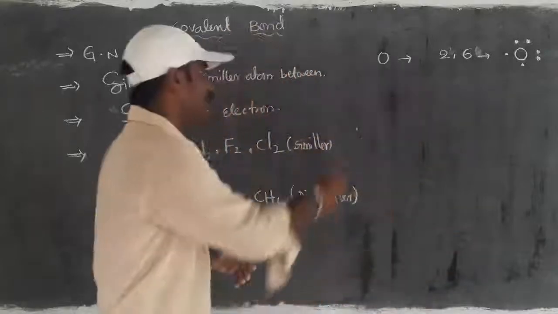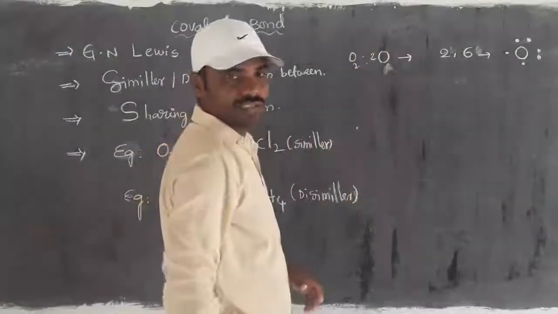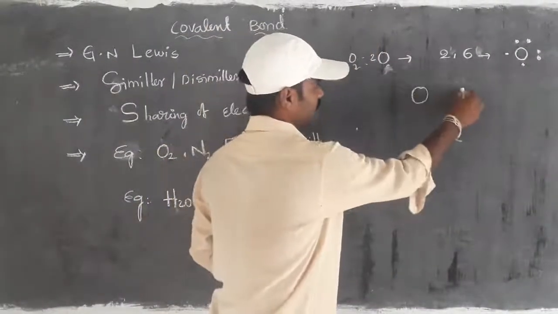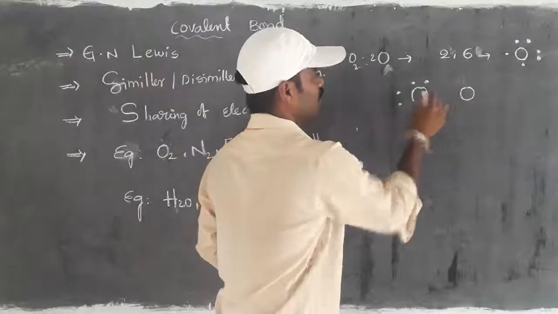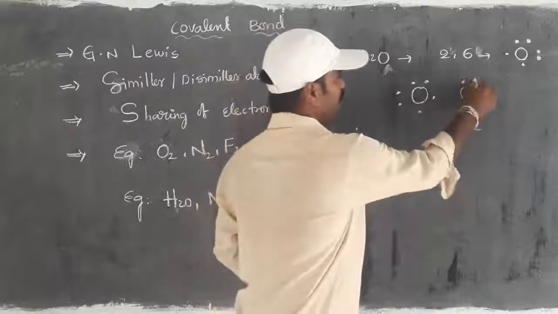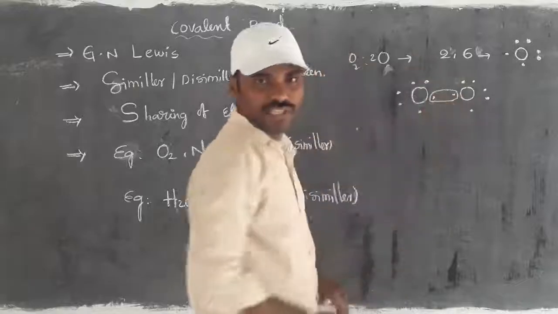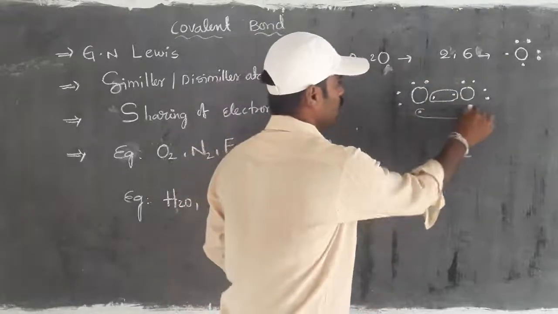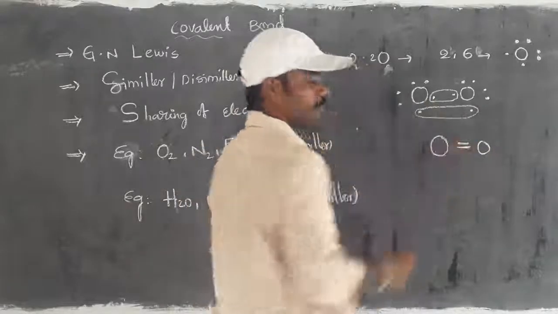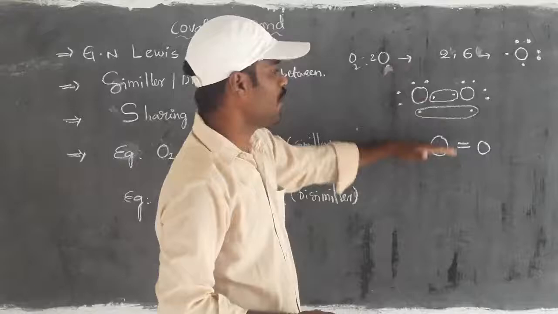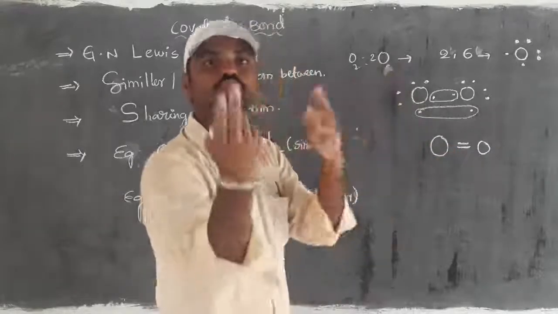Here in the formation of the oxygen molecule, we require two oxygens. Two oxygens are present like this, and the same thing for one more oxygen. Then these two are able to share the electrons, and these two are also able to share the electrons. For that, the bond is formed like this. So this is the formation of the oxygen molecule, the combining of two oxygen atoms.